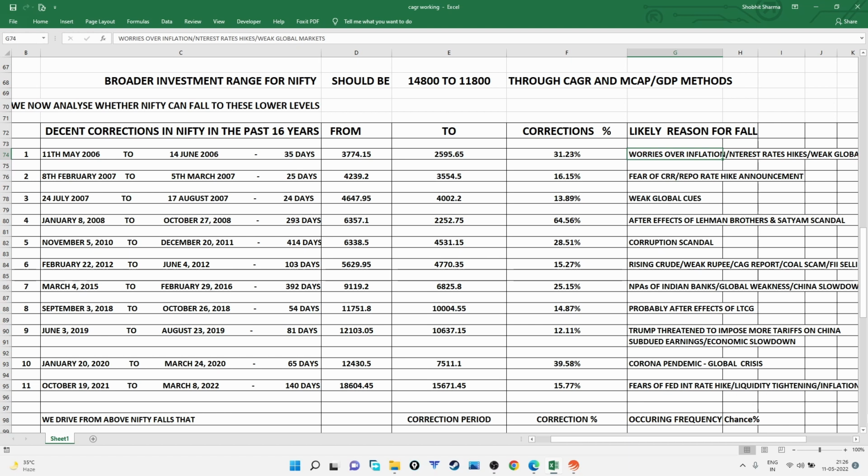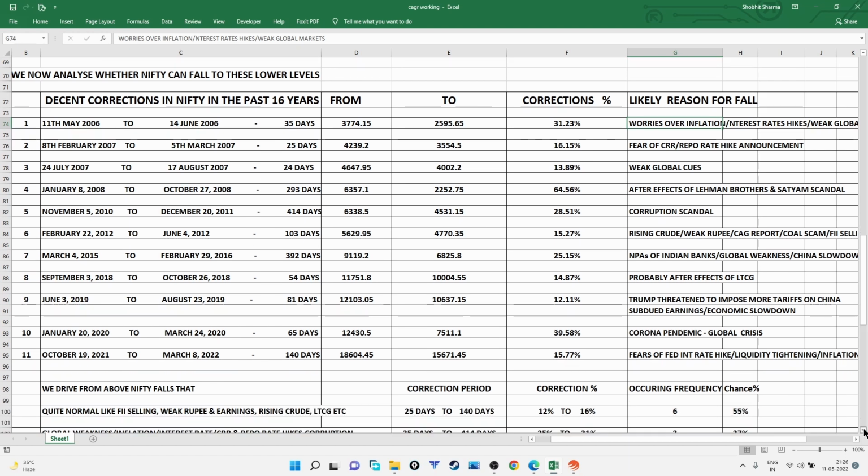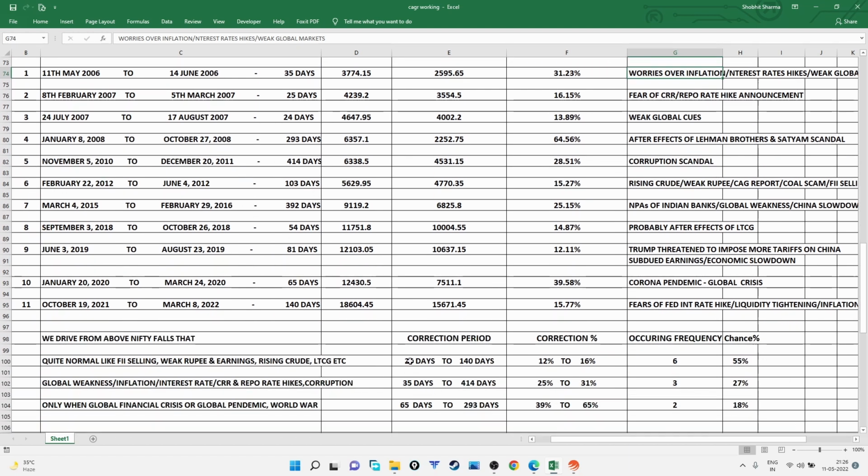Now, from this data, we derive that a 12 to 16% correction is quite normal, which has happened 6 times over these last 16 years. And the reasons are very normal, like FII selling, weak rupee, weak earnings, rising crude prices, LTCG. These have been the normal reasons. Because of these reasons, it can fall up to 12 to 16%, and our Nifty this time has already fallen 15.77%.